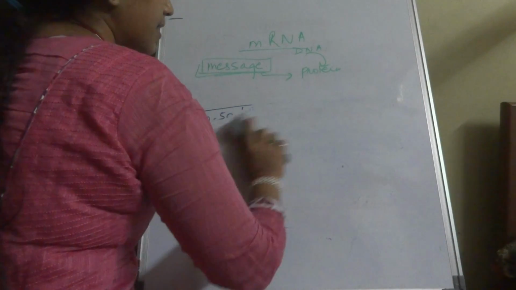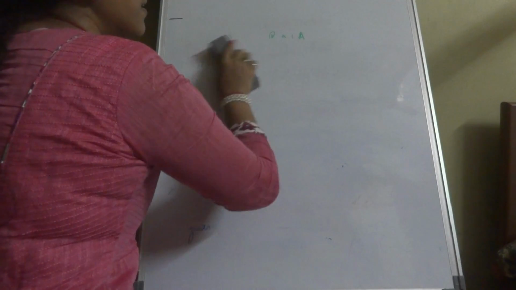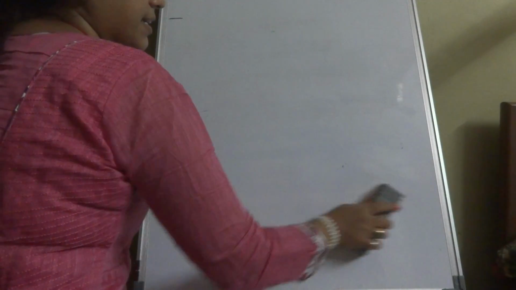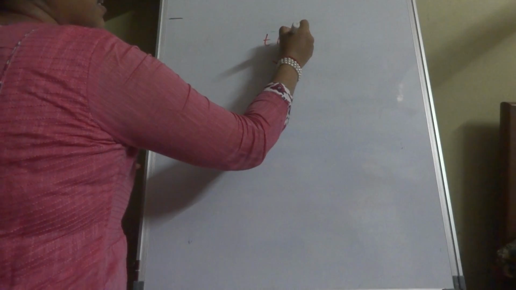The mRNA contains adenine, guanine, uracil and cytosine, but it does not contain thymine. Now coming to the important best friend of mRNA, that is tRNA.